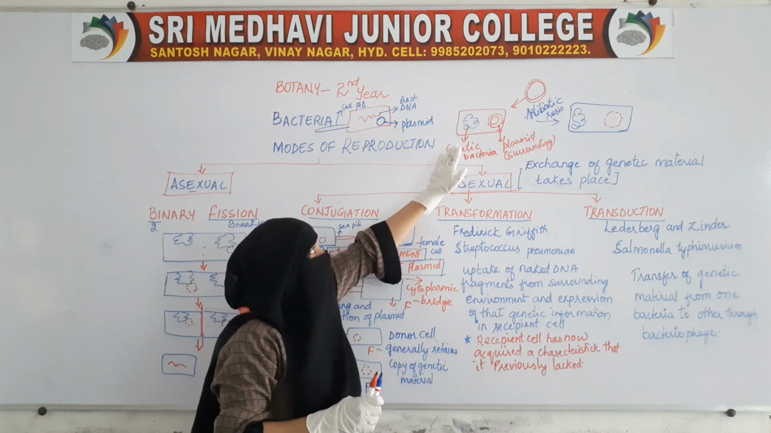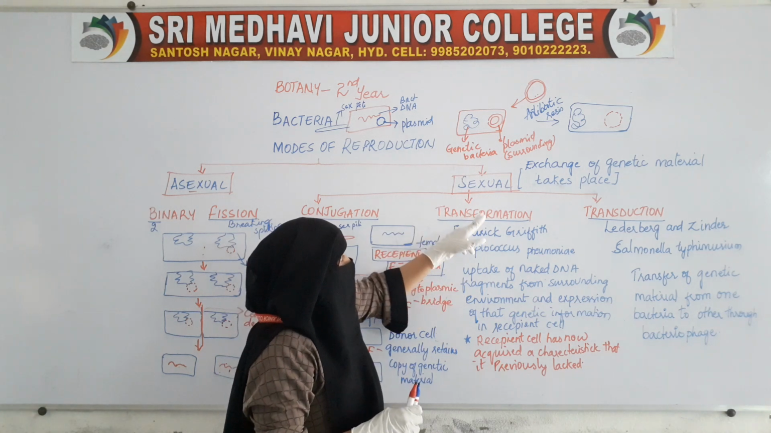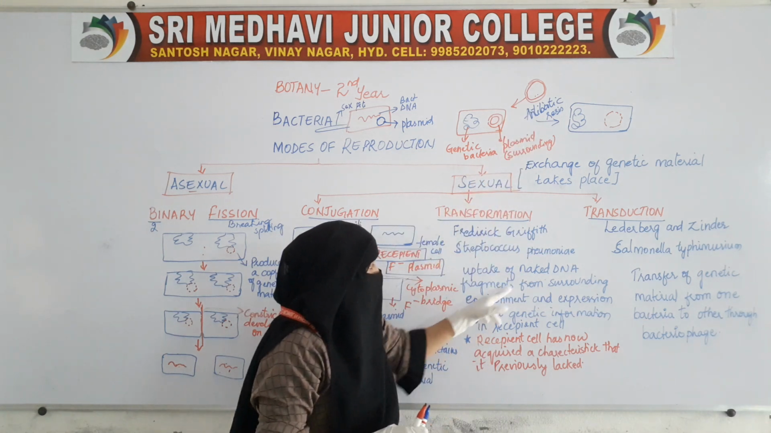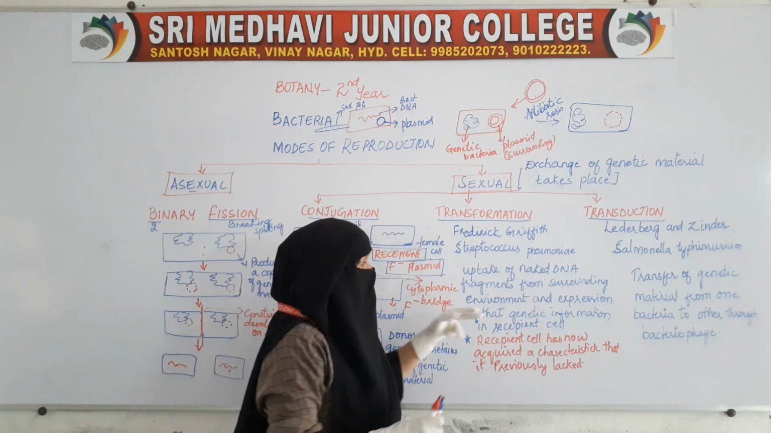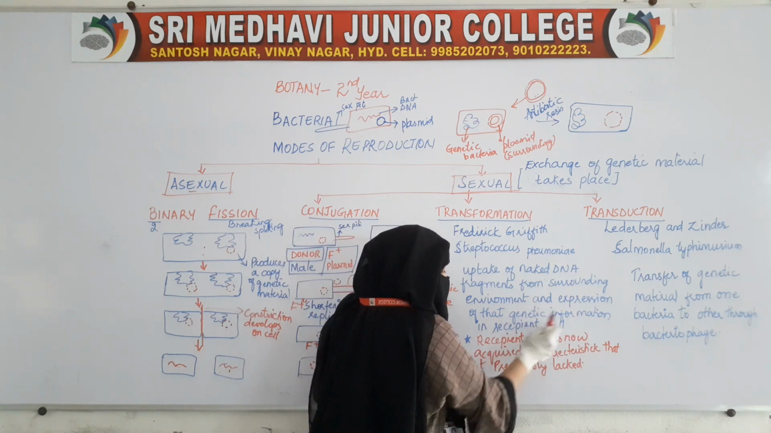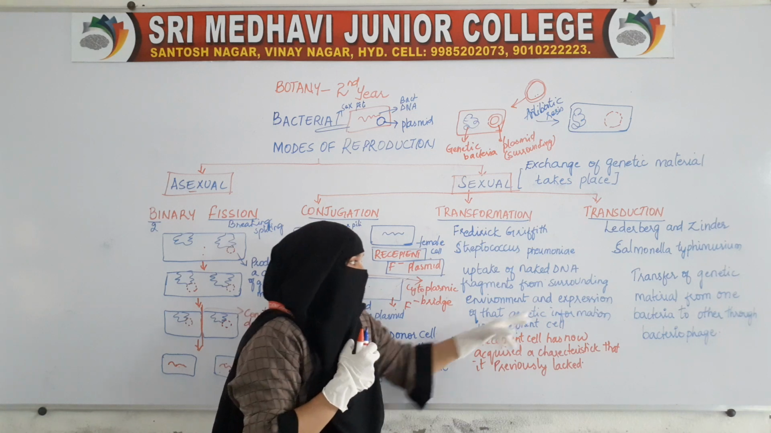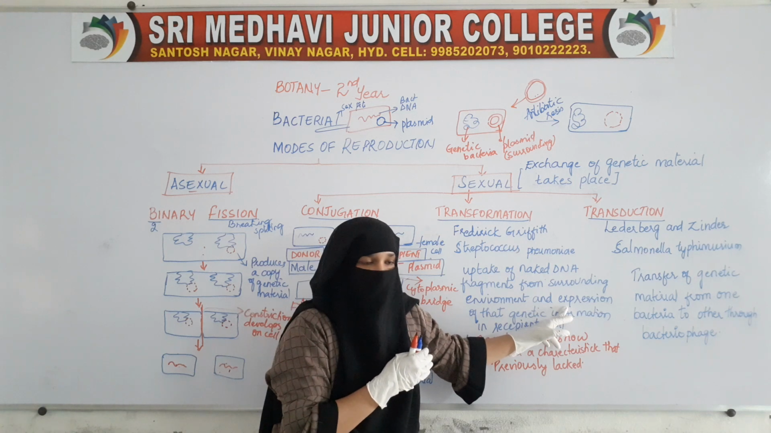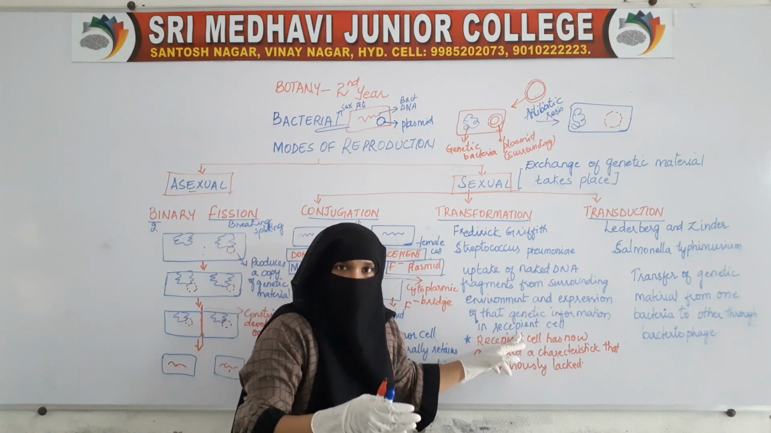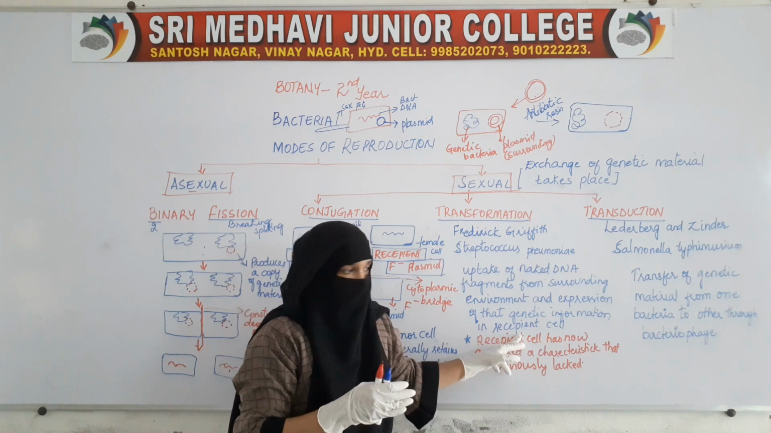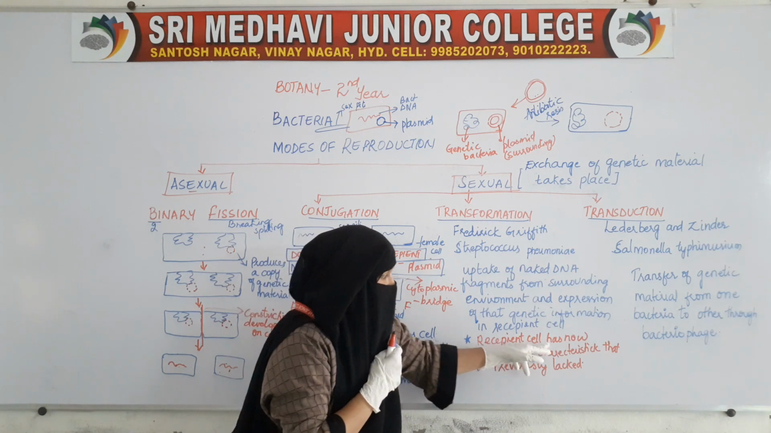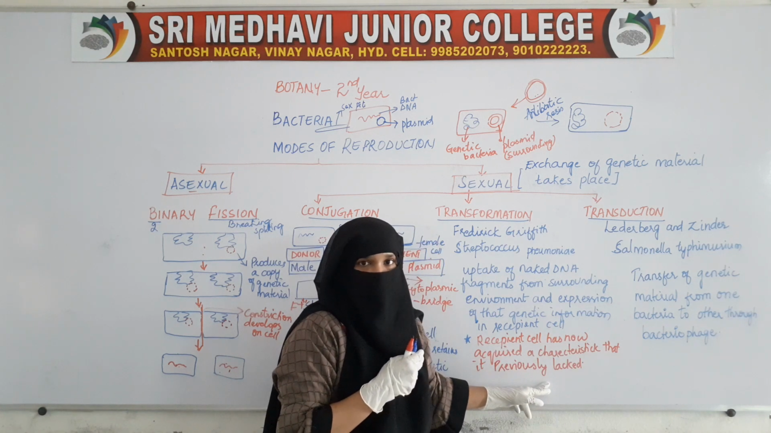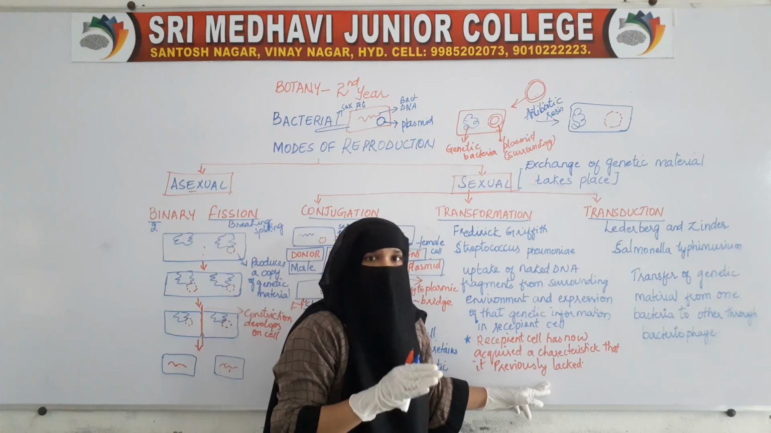So now what happens? That is the transformation. It is uptake of naked DNA fragments from the surrounding environment, and expression of that genetic information in the recipient cell. Expression in the sense, earlier that property of antibiotic resistance was lacking. Now that has been expressed. Now the cell is antibiotic resistant. So we can say that the recipient cell has now acquired a characteristic that it previously lacked. It was previously not having antibiotic resistance.